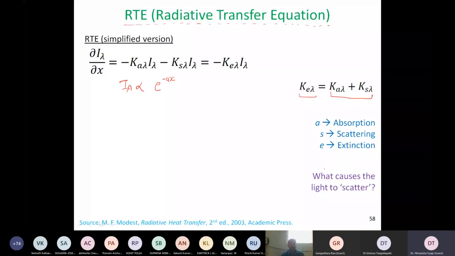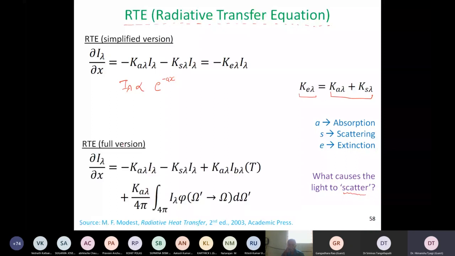Then we will be able to answer questions like what exactly is scattering and what causes light to scatter, and does even matter scatter, like nuclei and atoms and particles. I didn't want to look at the full version, so just as a comprehension I have shown that the simplified form contains just the first 2 terms of the full version. In this lecture, I won't go into the full version, but participants who have a background in heat transfer can look at any standard textbook, like the Modest book, Heat Transfer, which I have been following, and it gives very interesting results.